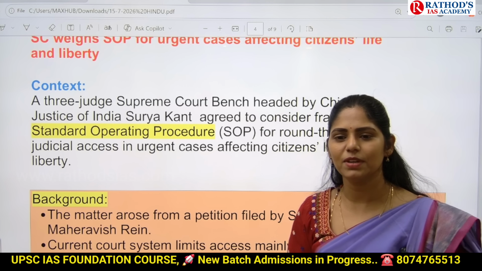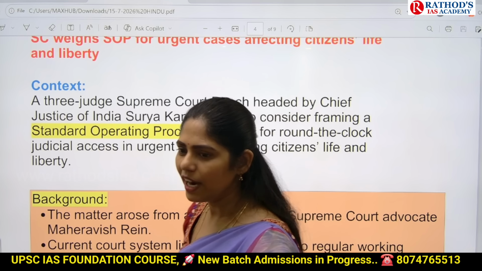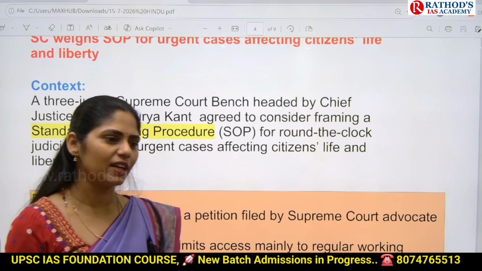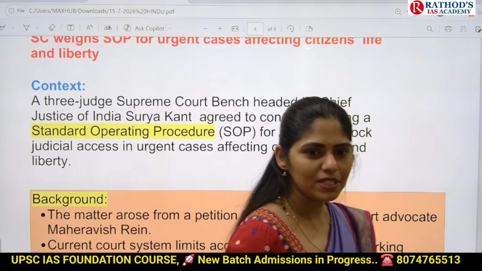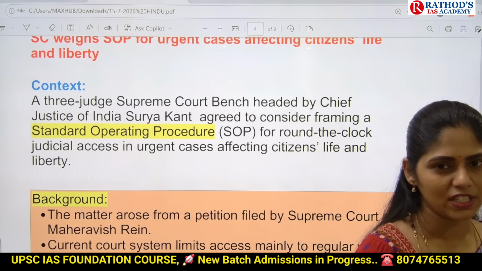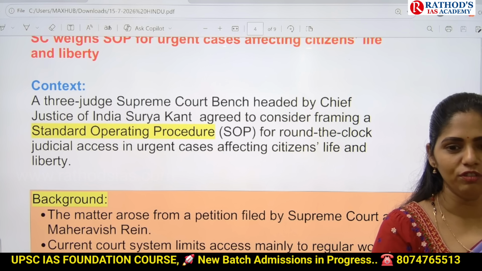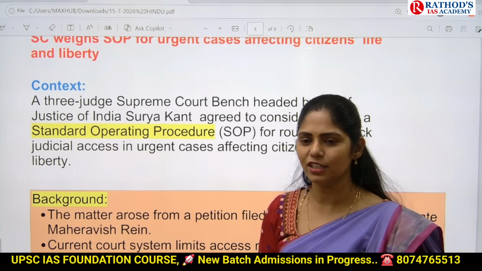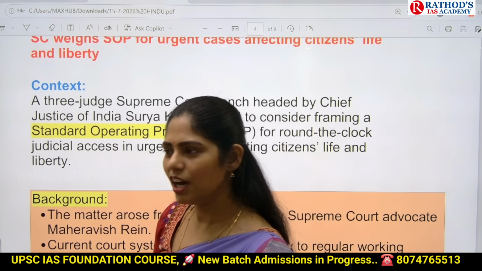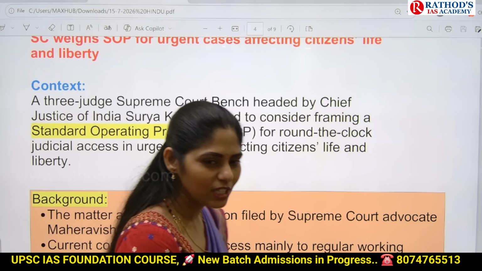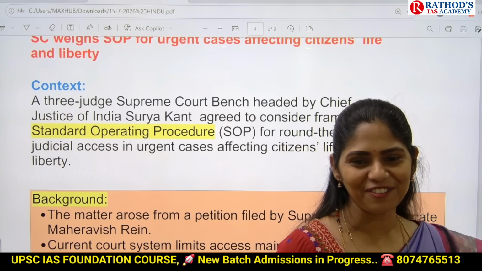Consider the following statements regarding Article 21. And recently, we have lots of Supreme Court judgments which extended the scope of Article 21. So, can you tell me some recent examples of extension? Right to walk on footpaths is a fundamental right. Next, right to menstrual health and hygiene, fundamental right. Right to death, right to sleep. Okay, all these are fundamental rights.